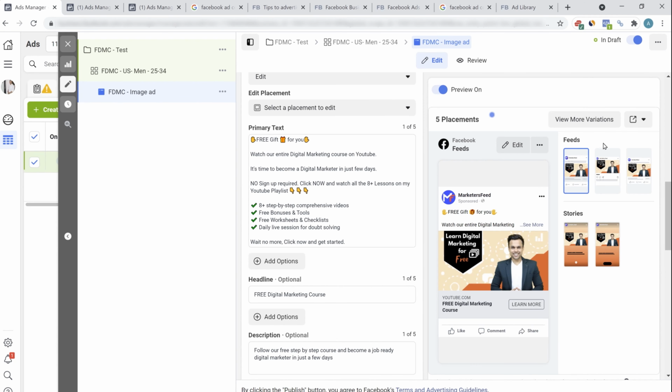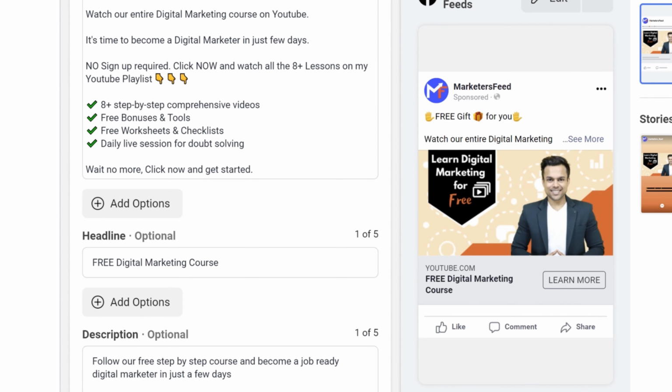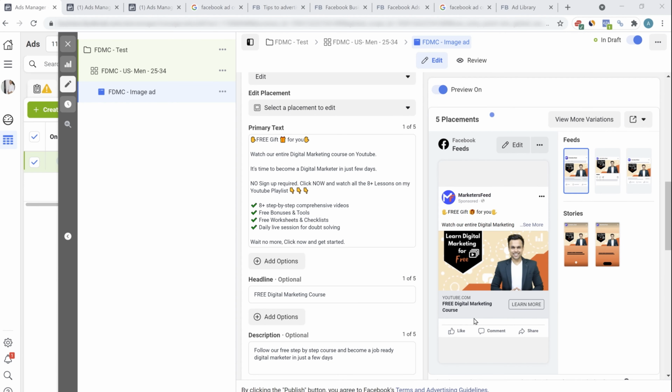You can check the preview. Checking the preview is another very important step. People don't check the preview and their ad ends up looking very bad. Every part of your ad, from the icon to the name of your brand, to the main primary text, the text before see more, from your image creative, the text on your image, your headline, your call to action, each and every part of your ad is extremely important. You have to optimize each and every part in order to have the lowest cost and the maximum ROI. I will be talking about each and every part and how you can optimize it to get the maximum return.